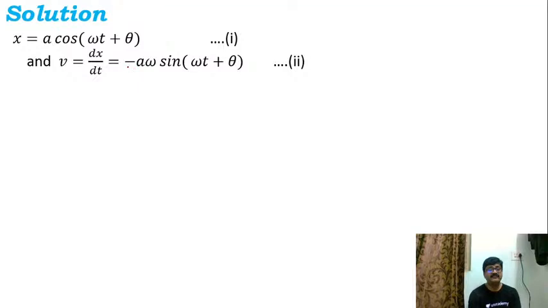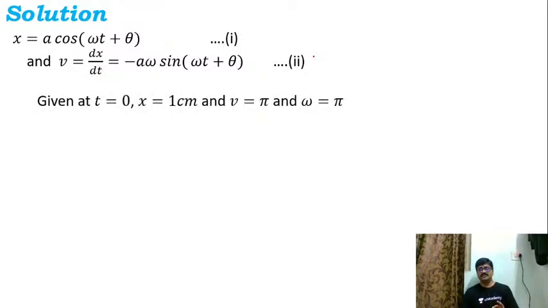So I have written it as minus a sine omega t plus theta into the derivative of omega t, which is omega. So all in all we can write it as minus a omega sine omega t plus theta. Now let me consider this as equation number 2. Okay. Then it is given that at t is equal to 0, x is equal to 1 centimeter, v is equal to pi, and omega is equal to pi. Now, these are the three things that I will substitute in the first equation and second equation.